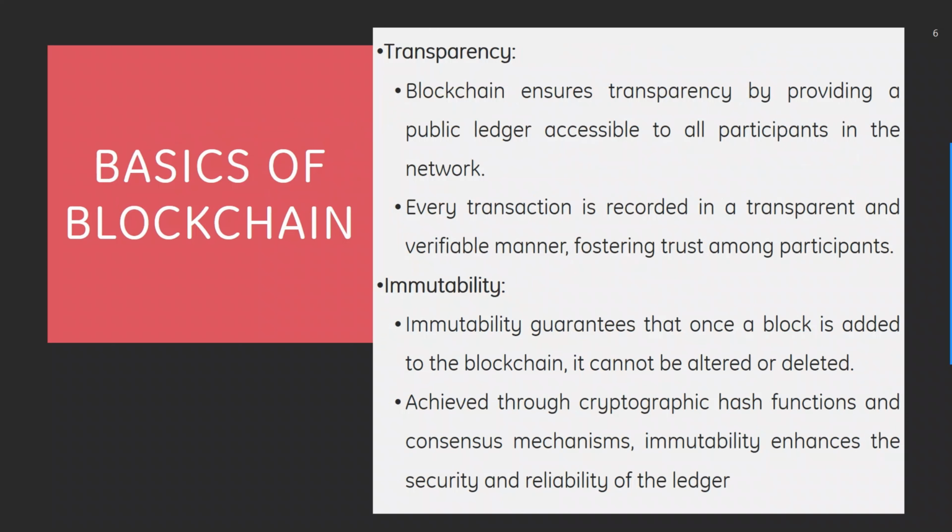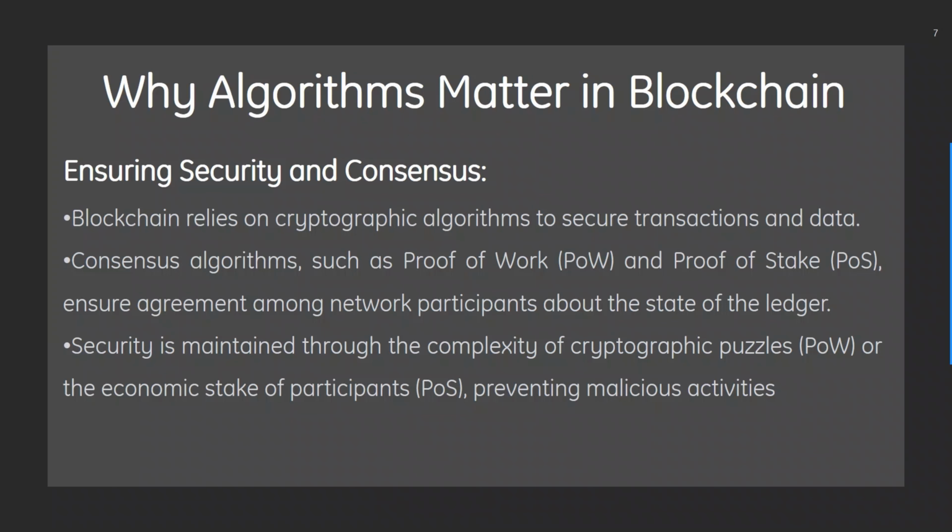Then we have immutability. Immutability guarantees that once a block is added to a blockchain, it cannot be altered or deleted, achieved through cryptographic hash functions and consensus mechanisms. Immutability enhances the security and reliability of the ledger. So why do algorithms matter in blockchain?